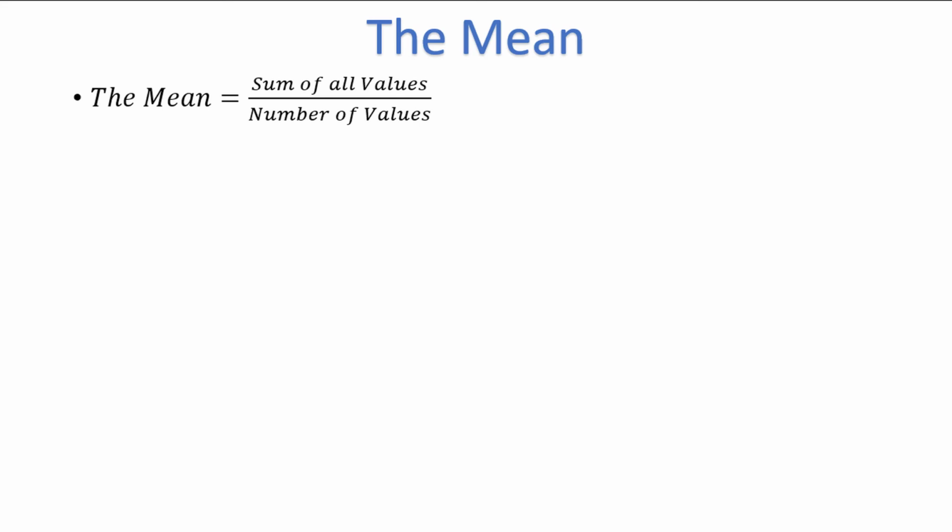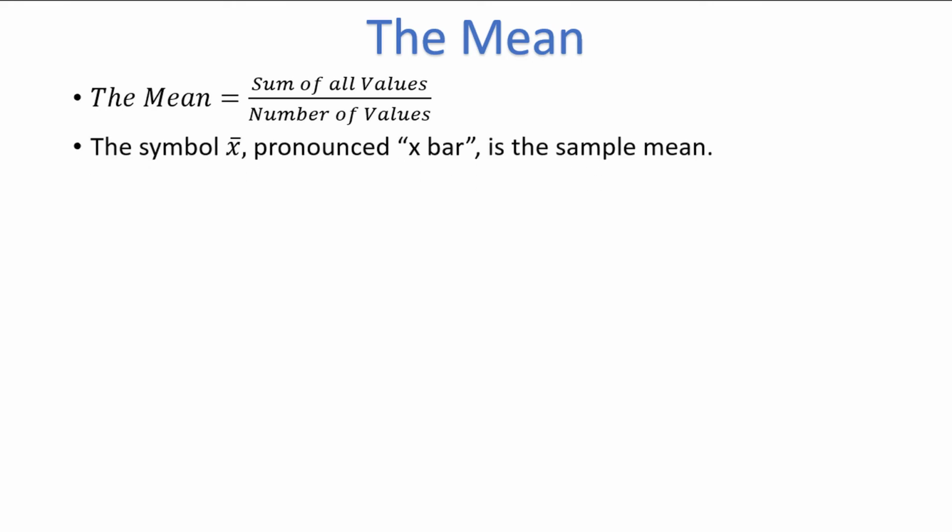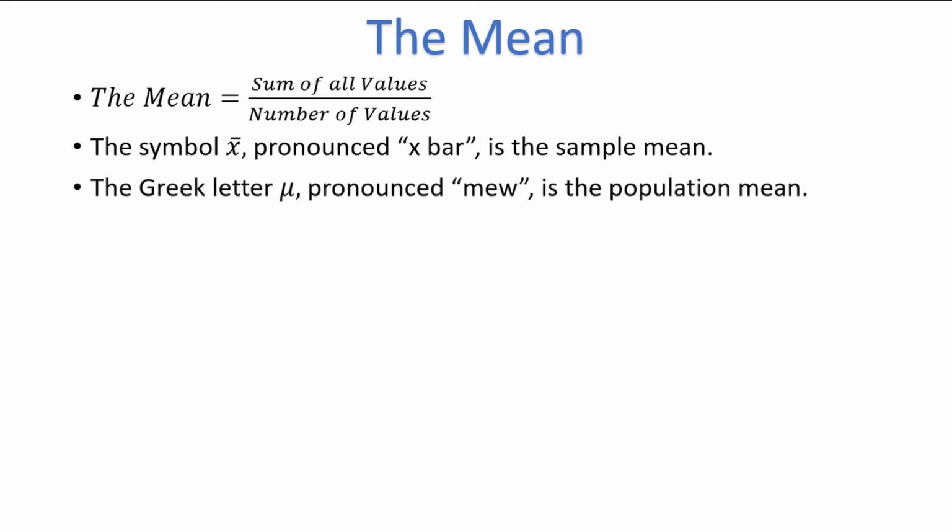First, let's discuss the mean. The mean is what most people think of when they think of an average. The mean of a dataset can be found by adding up all of the values and dividing by the total number of values. For many reasons, it becomes important to differentiate whether or not the mean was calculated using all of the data in the population or from a sample. We use the symbol x bar to represent the mean when it is calculated from a sample, and the lowercase Greek letter mu when it is calculated from a population.